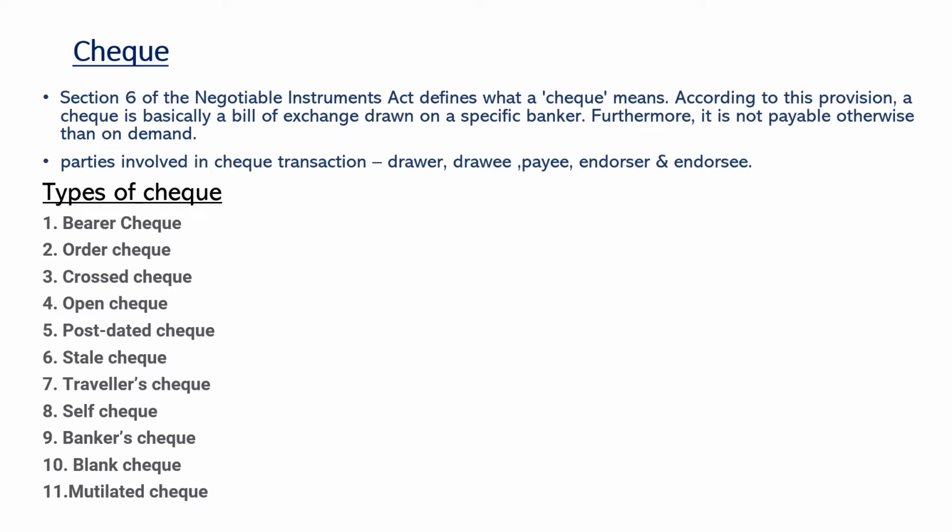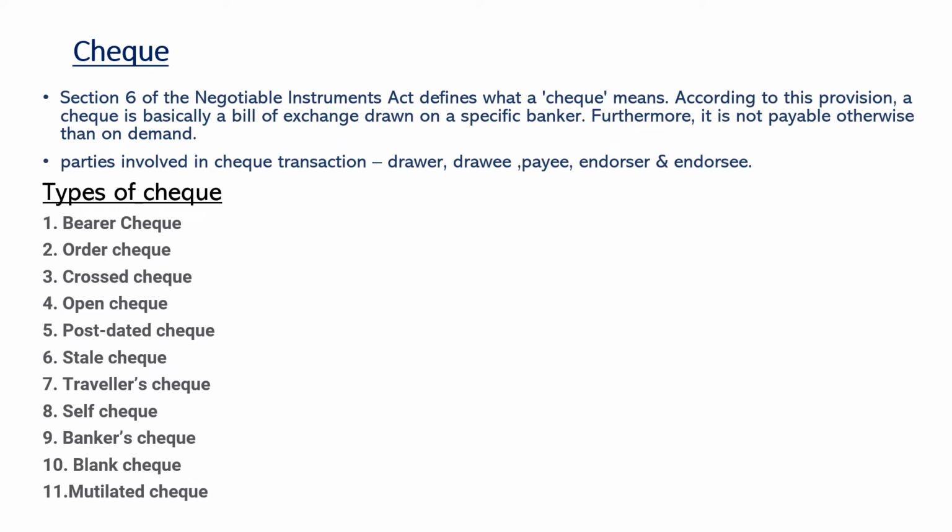Now let's see about types of cheque. First we have bearer cheque. In bearer cheque, this is payable to a person whoever presents the cheque, and this bearer cheque is of high risk because in case of stolen or lost, it can be paid over the bank counter without any ID verification by simply presenting that cheque.